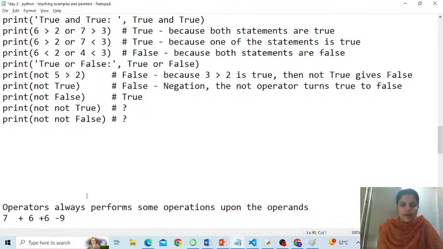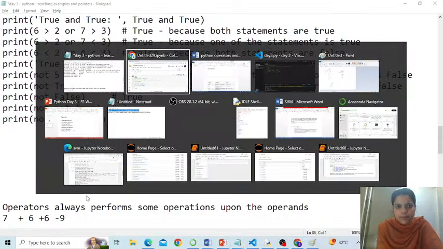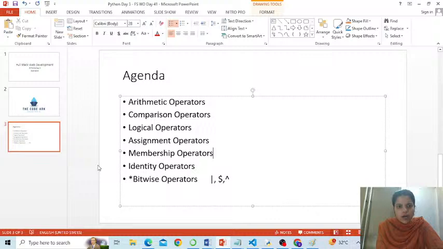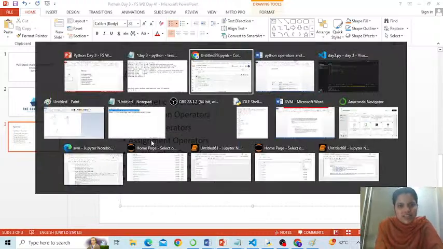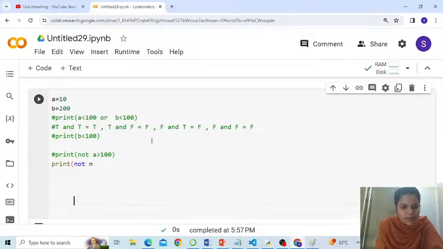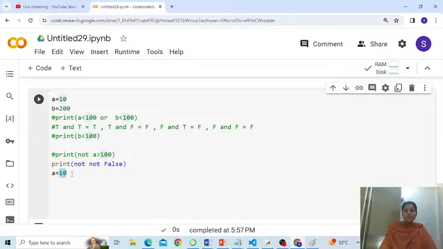People are answering here, right? So these were the three categories of operator that we have covered. Arithmetic, comparison, logical, people. Alright, assignment operator, that is very simple in fact. There are many assignment operators, but as of now we learn just one assignment operator, that is equal to. The rest of the assignment operators I'll show you tomorrow with a huge time. So if I write like this, A is equals to 10, that means 10 is assigned to A, correct? That's an assignment operator.